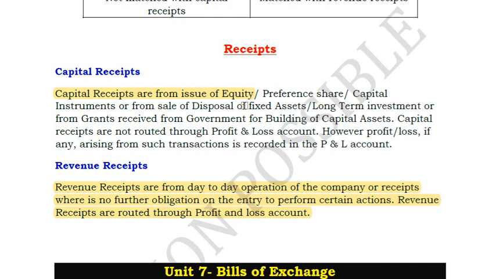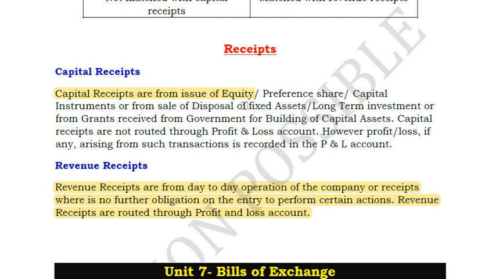If you look at the balance sheet, in capital there will be three different types of capital. One is your equity capital, one is your preference share, another is your debentures. All these three are called capital receipts because they form part of the capital of your company, and it is a liability. You have to repay it back. It is not an income.